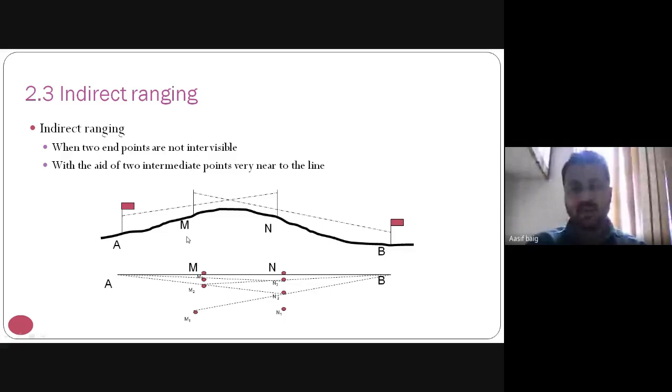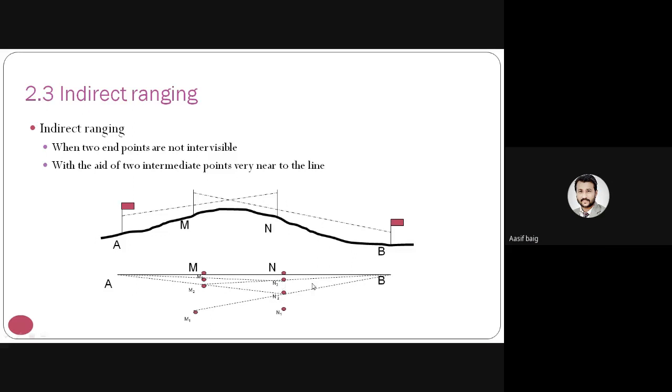Then again there are some irregularities, so the person at M will again direct the person at N, as you can see in the plan. This will move to the N2 point. Now the N2 person will direct the M1 person to be in the line of A, and we get the M2 point. Now the M2 person will direct the N2 person to be in the line of B, so we get the N3 point.